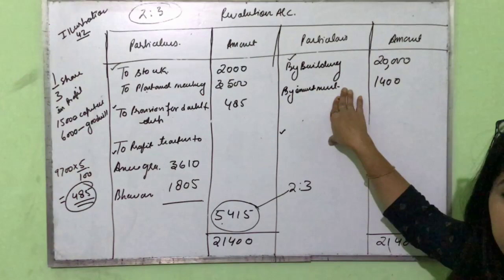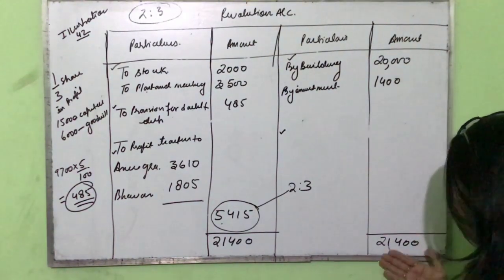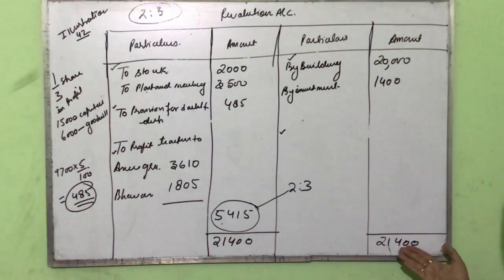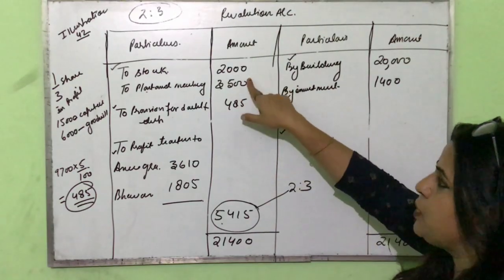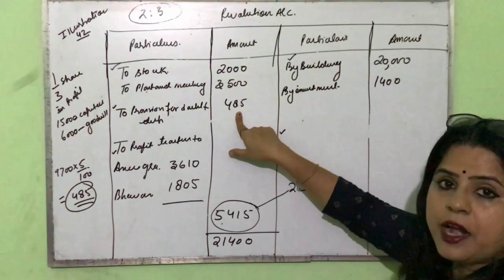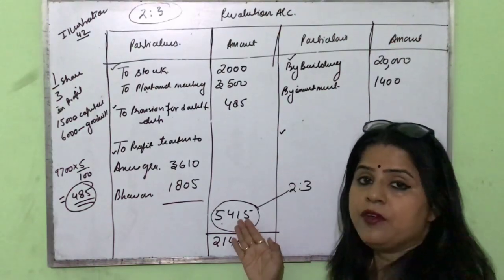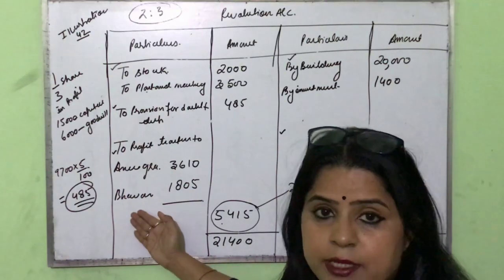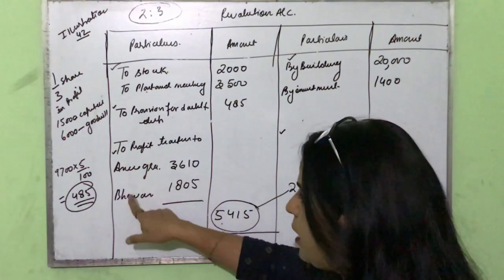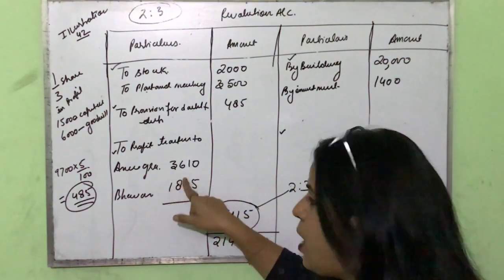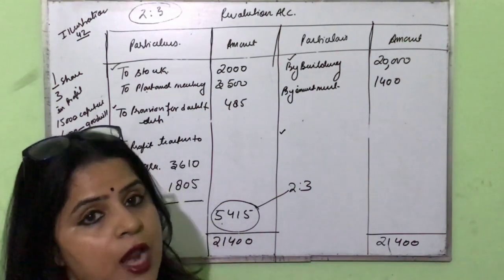There is an unrecorded investment, so we record it in the account now, it is 1,400. Then we total the credit side, it comes to 21,400. From 21,400, I deducted 2,000, 3,500, 485 rupees. Then I am in profit of 5,415, which is to be transferred to the existing partners in their profit sharing ratio 2:3. That is Anurag and Bhavna 3,610 and 1,805. So this way we have to prepare the revaluation account.